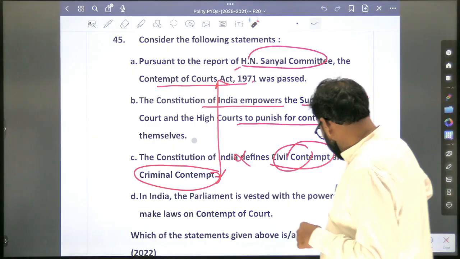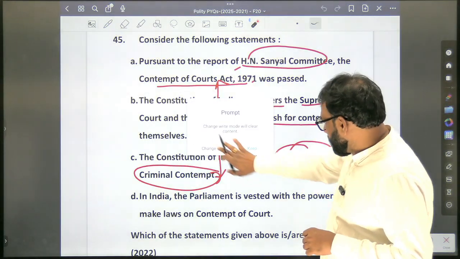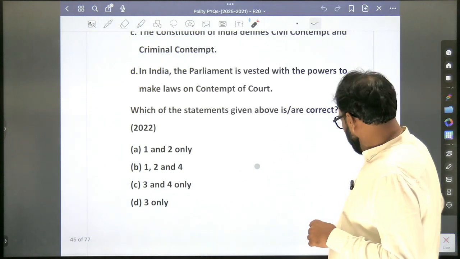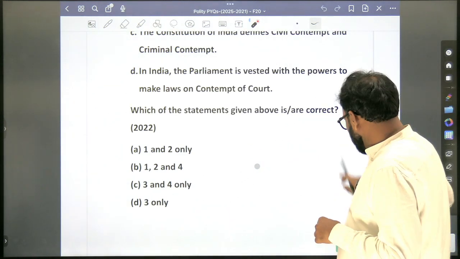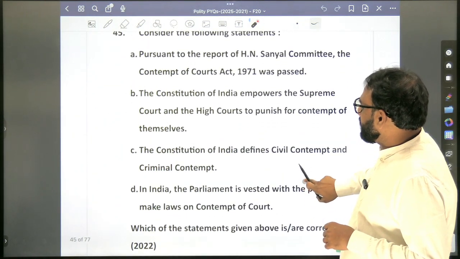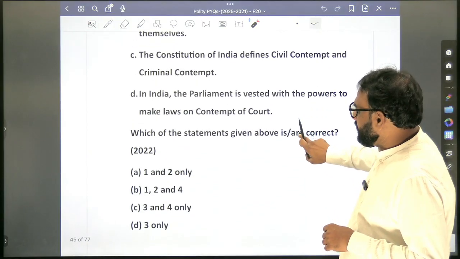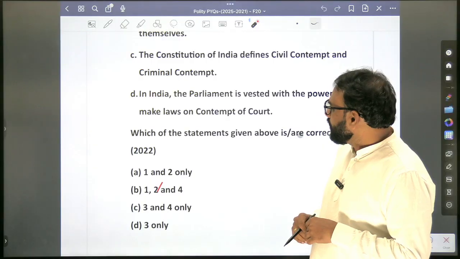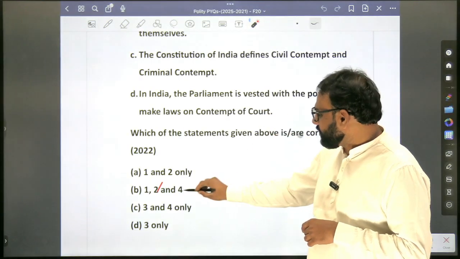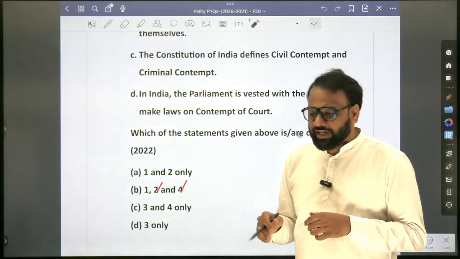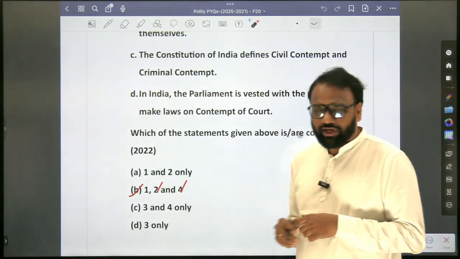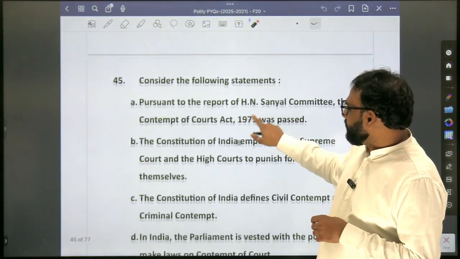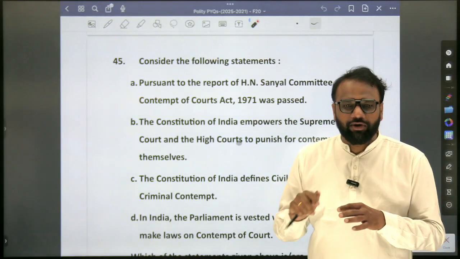Now, if you look at the options, what's the answer? So what was the first? See, first we were not aware that much, but 2 should be part of the answer. Next, 4 should be part of the answer. Of 2 and 4, only one such option is there, that is B. Now, even though we are not aware about the H.N. Sanyal committee, still we arrived at the correct answer.